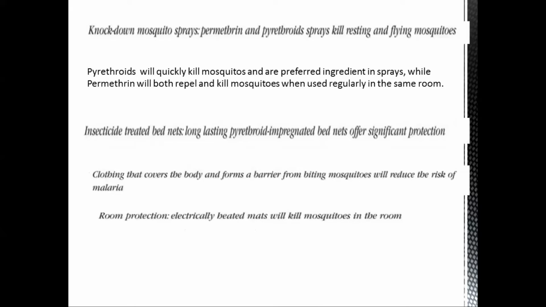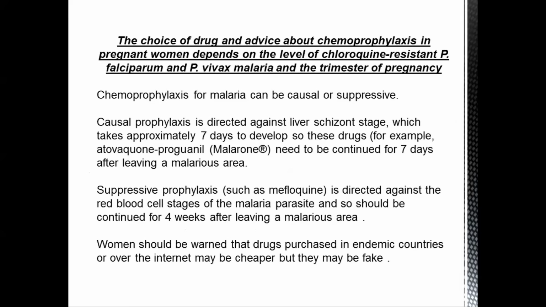Thank you. No worries. So now, in terms of the choice of drug and advice about chemoprophylaxis in pregnant women, it depends on the level of chloroquine-resistant Plasmodium falciparum and Plasmodium vivax malaria and the trimester of pregnancy. The chemoprophylaxis for malaria can be in two forms, the causal form or the suppressive form. In later slides, we will be studying the full cycle of malaria.